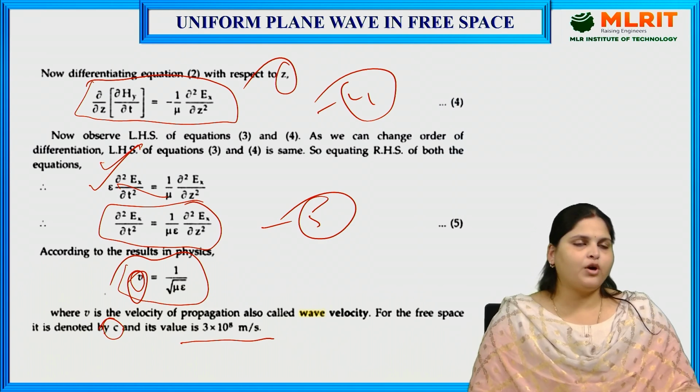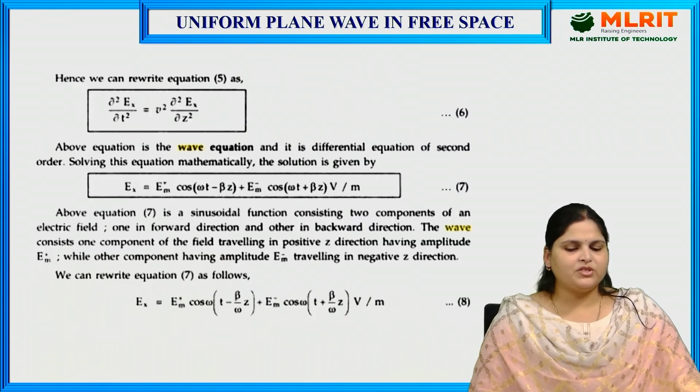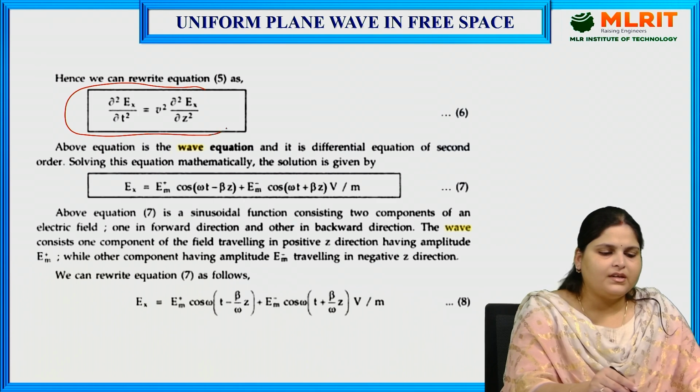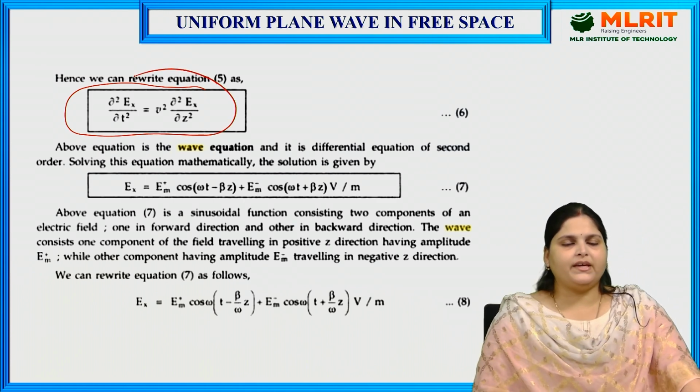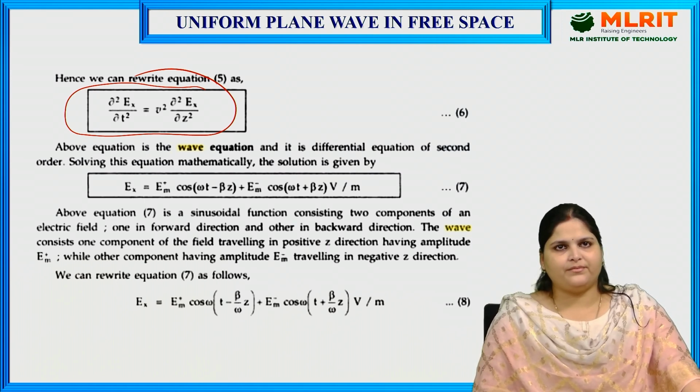So here we have got one formula for velocity. We will make some changes in equation number 5, and we get ∂²Ex/∂t² equals v² into ∂²Ex/∂z².